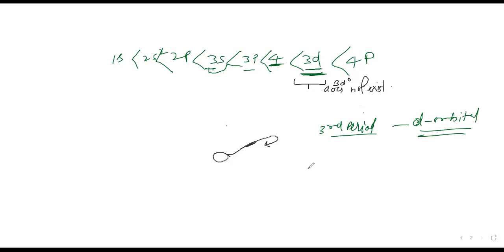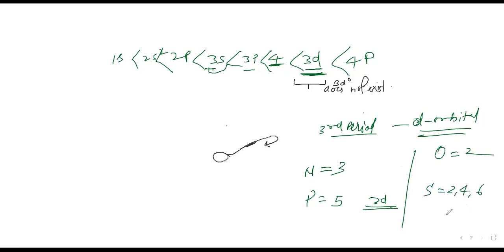Suppose you see nitrogen and phosphorus. Nitrogen does not show variable valency, but phosphorus has 5 and 3. Why? Because it has a d orbital, it can expand. Oxygen valency is 2, but sulfur valency is 2, 4, 6. Why? Because it has the 3d orbital, so it can expand the electrons.